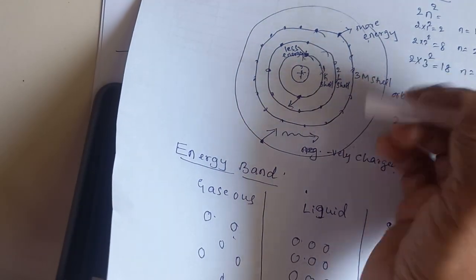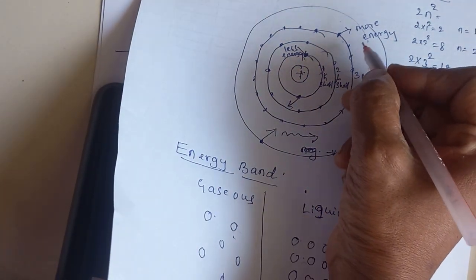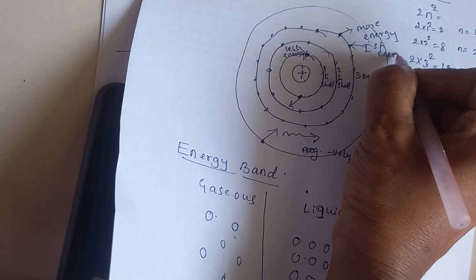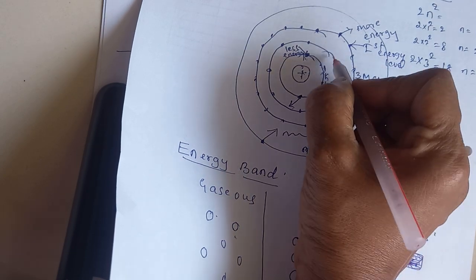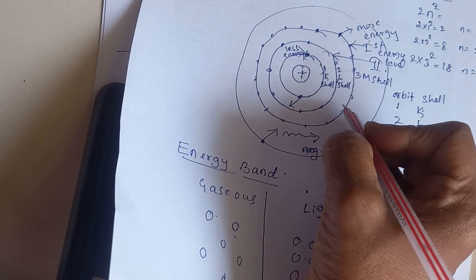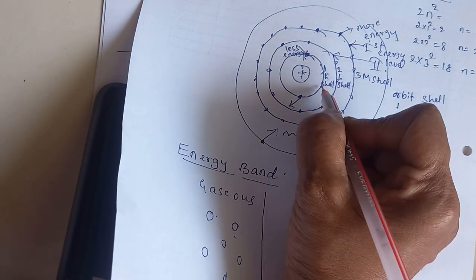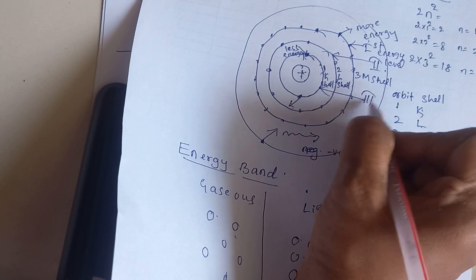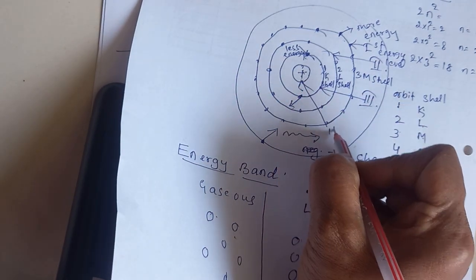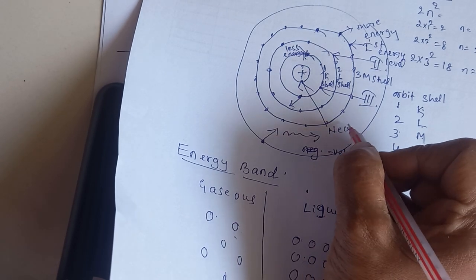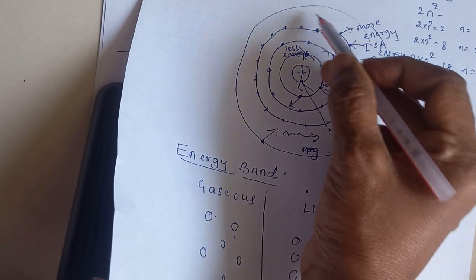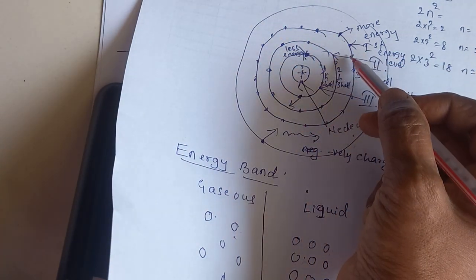In this atomic structure, the electrons in the outermost orbit will have the first energy level. This is the first energy level. The second orbit has the second energy level, and this will have the third energy level, and this is our nucleus. So always the outermost orbit has the highest energy level.